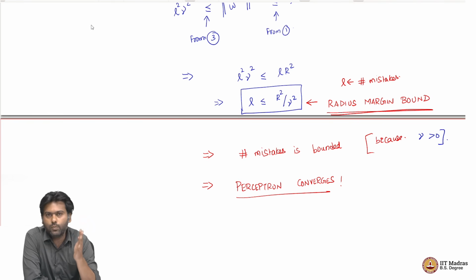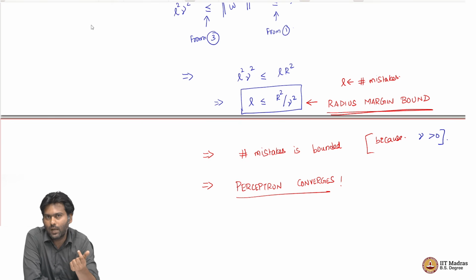So, this is good news because now we have a super simple algorithm and we know that it converges. It is useful to understand this radius margin bound and its implication carefully, and that is what we want to do next, because that will lead us to several other sophisticated algorithms a little later in this course. But the good news is perceptron converges, but then what does it mean with respect to the quality of solution that we get, and what does it mean to say that it converges with mistakes less than or equal to R square by gamma square, right?